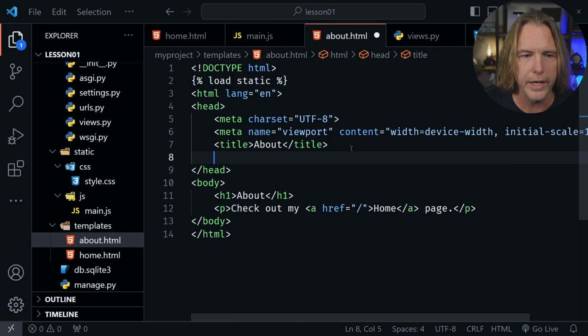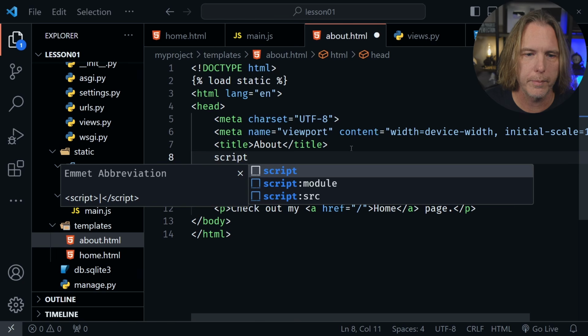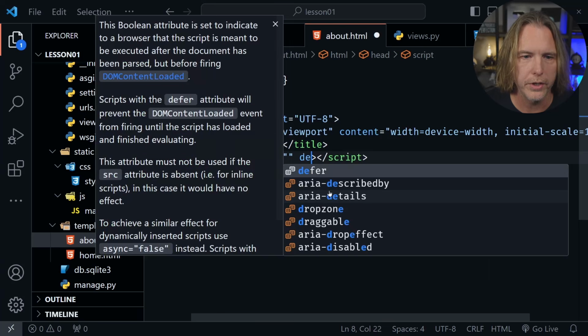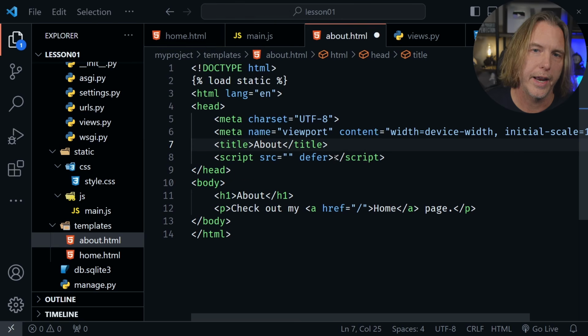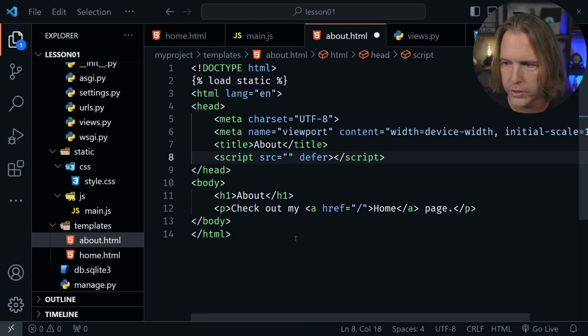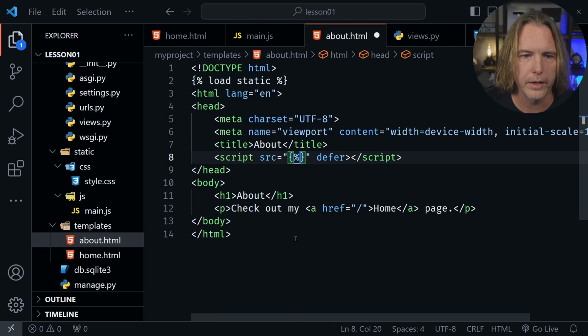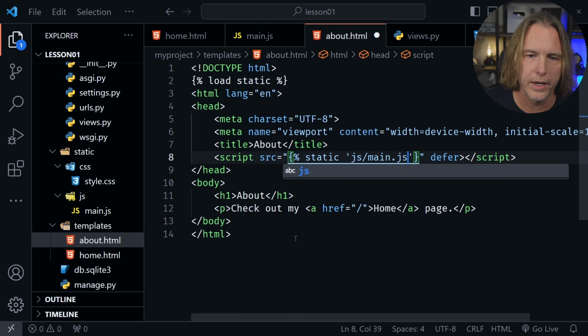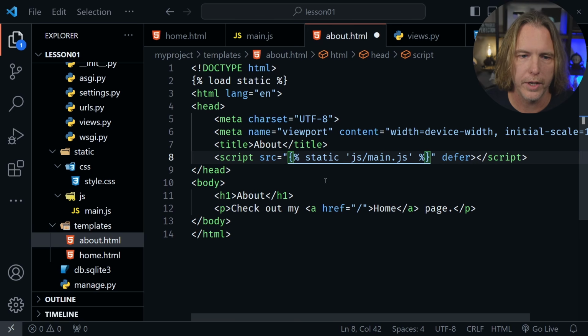Now after the title here, I'm going to put a script tag. So I typed script, and I'm just going to choose the source here from the list so we could specify a source. This is where we'll use that templating engine. But I also want to point out we should put defer right here as an extra attribute for the script tag. So this will wait until all of the page is loaded and then it loads the script, is what defer essentially does. Now here we'll put in the curly bracket, %, say static, just like we did before, and now our link, js/main.js. Again, the closing % there as well.